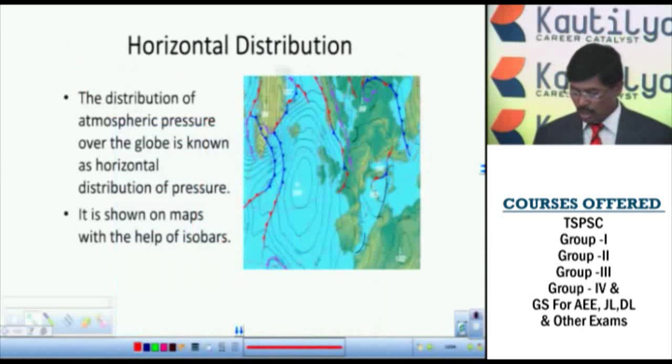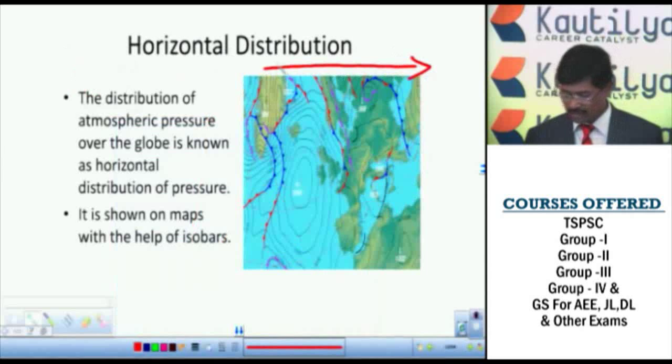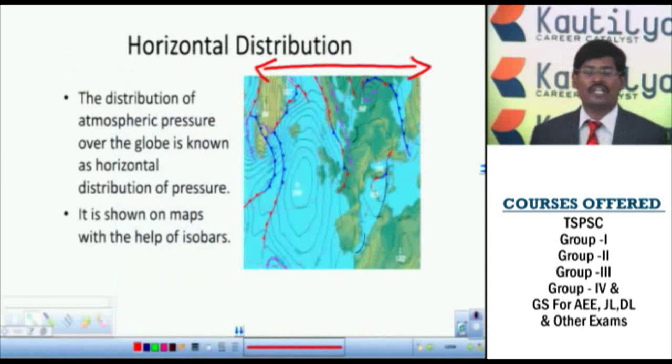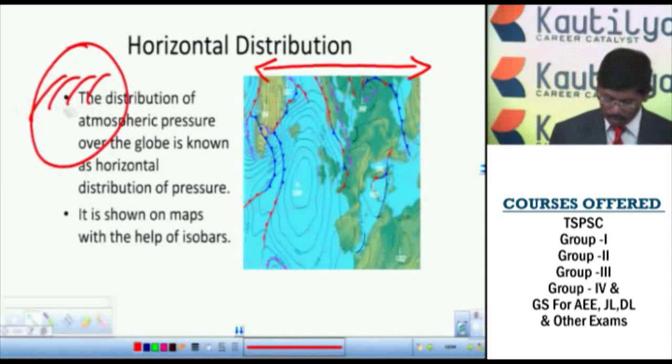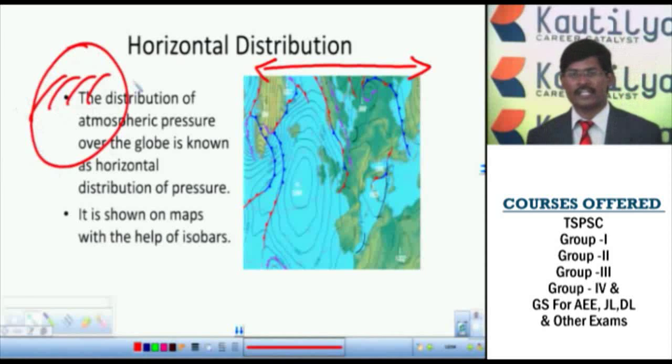The next one is the horizontal distribution of atmospheric pressure. Horizontal distribution of atmospheric pressure is the movement around the globe. Atmospheric pressure moves around the globe from one direction to another, from the high pressure area to the low pressure area.